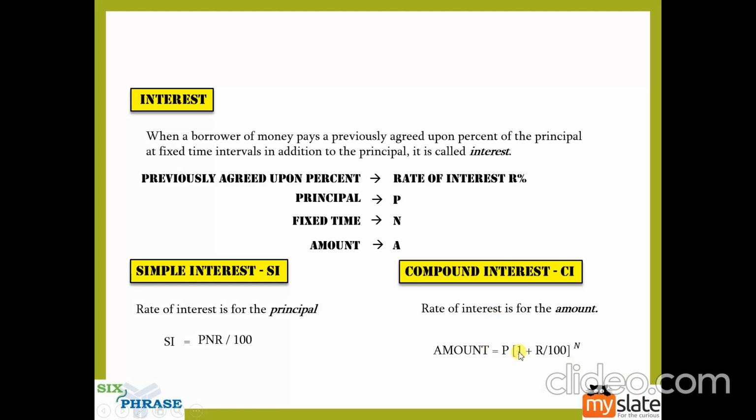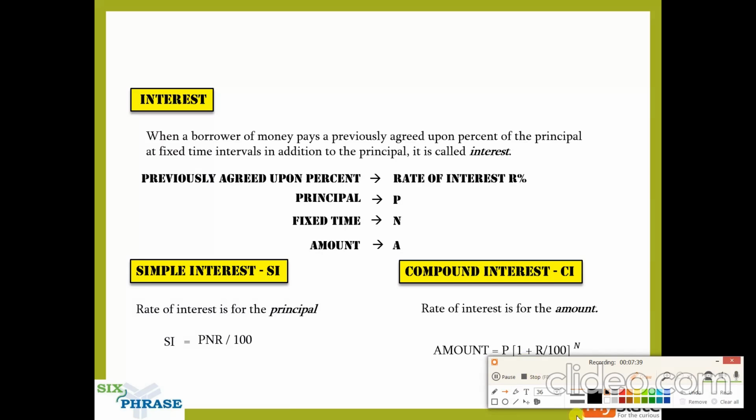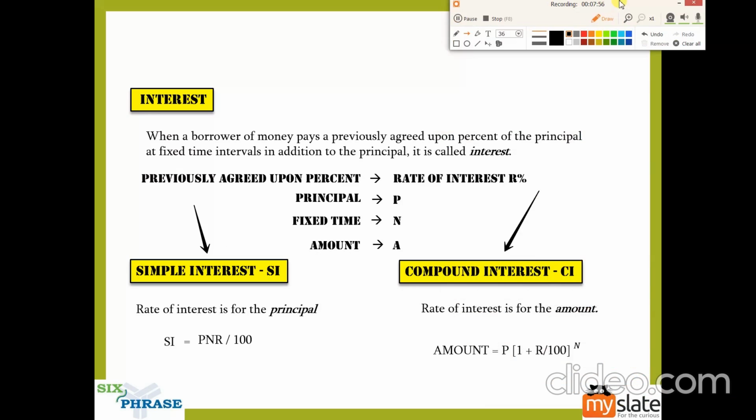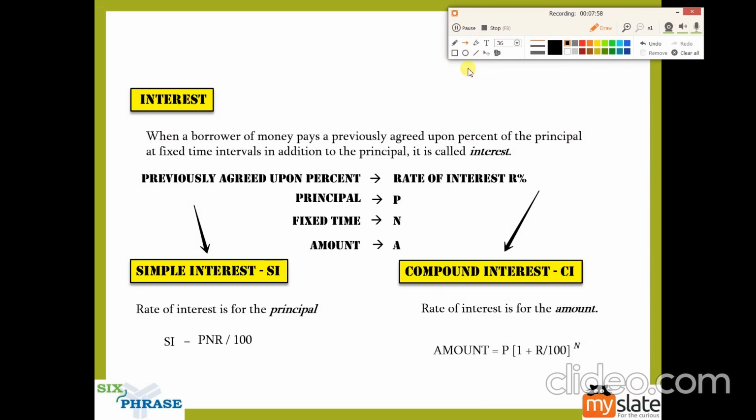Now, while calculating interest, there are two ways in which you can calculate interest. So that comes back to the topic of this session. One way is simple interest, and the other way in which we calculate interest is called compound interest. Right now, just get yourself familiarized with this formula, but we'll really try to understand the difference between simple interest and compound interest, as it is crucial for you to solve problems.